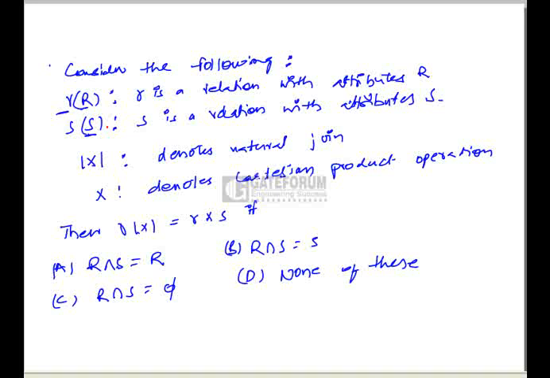Natural join will first find the Cartesian product between the two relations, and it will compare the two tables on the common attributes. So when there are no common attributes in the two tables, then natural join and cross product are equal. That means both will produce the same result. So the correct option is option C.